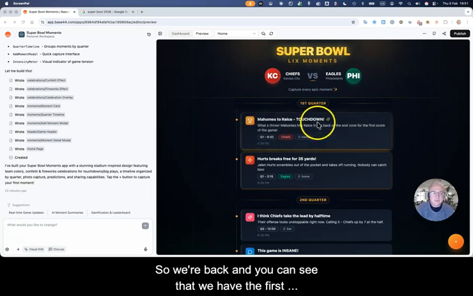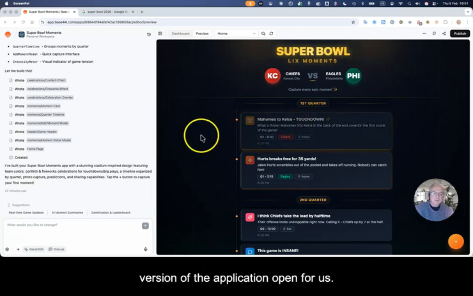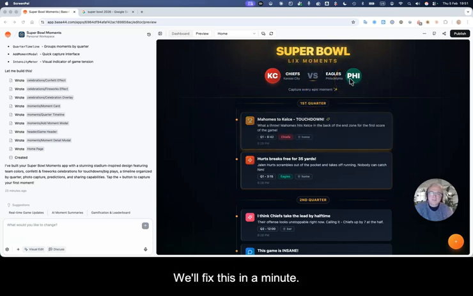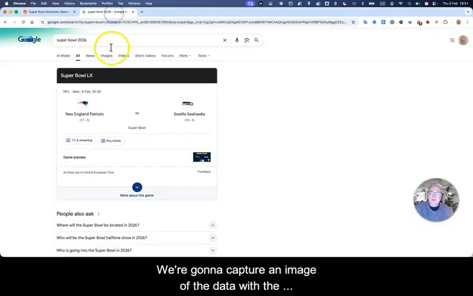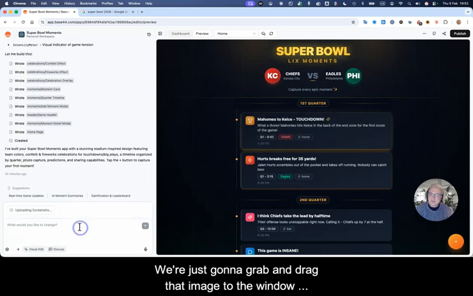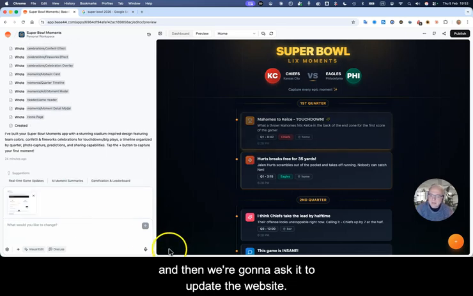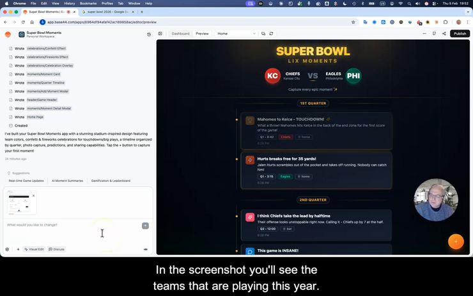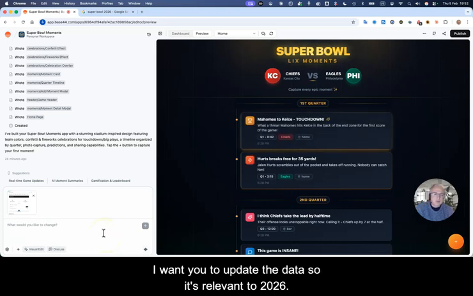So we're back, and you can see that we have the first version of the application open for us. We already see that it doesn't have the current data of what is the game. We'll fix this in a minute. So let's start with that. We're gonna capture an image of the data with the current information. We're just gonna grab and drag that image to the window, and then we're gonna ask it to update the website. So this year it's 2026. In the screenshot, you'll see the teams that are playing this year. I want you to update the data so it's relevant to 2026.